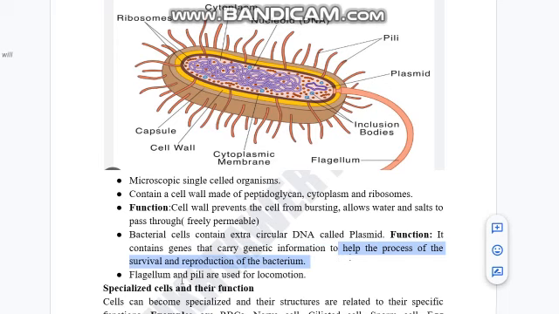The flagellae and pili: the pili are the hair-like structures, and the large tail-like structure is named the flagellum, and these small structures are named the pili. They help in locomotion, that means they help in movement. That's all about it. Hopefully you get all the points.